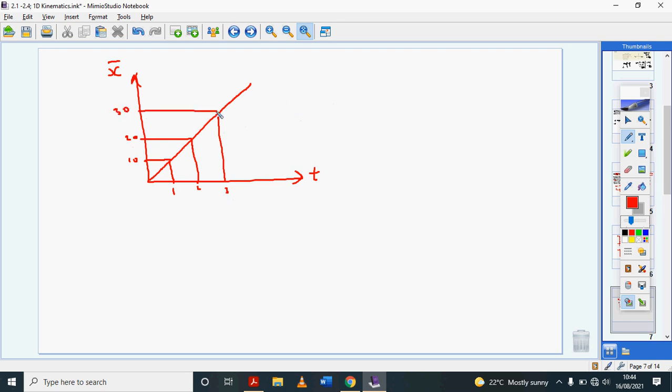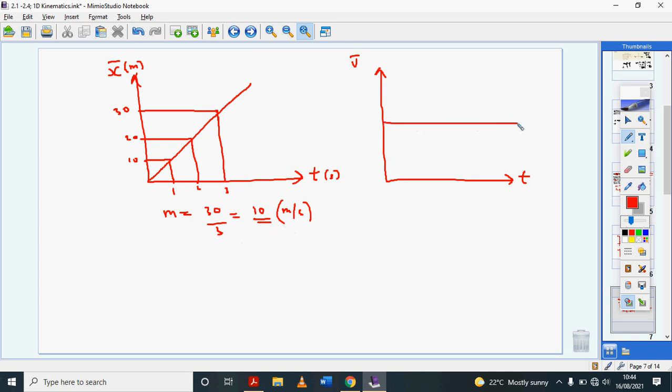If this is the graph of position versus time, then the graph of speed versus time for this object, what will it look like? We know that speed is the slope of a position time graph. From quickly calculating the slope of this graph, you can see that that slope is 10, right? And what have I done? What I've done is I have divided meters by seconds to get the slope. So on my speed time graph, the speed will simply be 10 meters per second, right? Meters per second is the unit for speed.